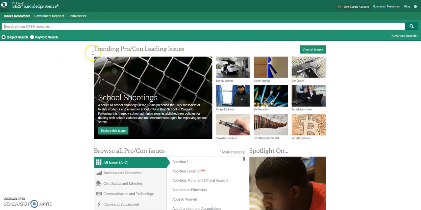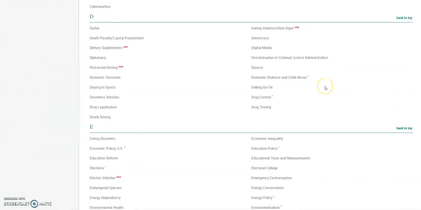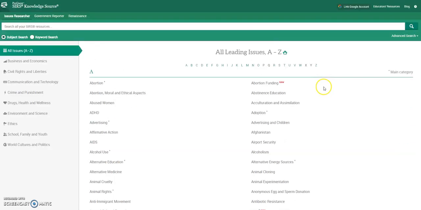If you're not quite sure, these are their top 10 issues right here that people are talking about, which you probably recognize from your Facebook feed and other places. Gun control, gender identity, the Korean Peninsula, school shootings, all of those are hot topics. If none of those really jump out at you, you can click View All Issues. And again, they have hundreds. Okay, if you can't find one, you're not looking very hard.